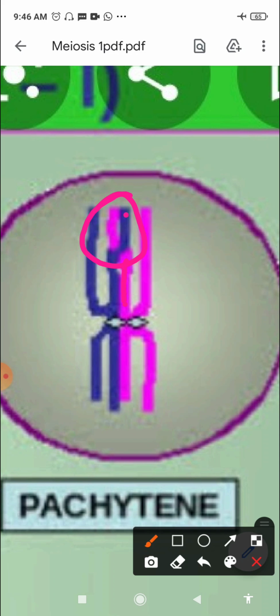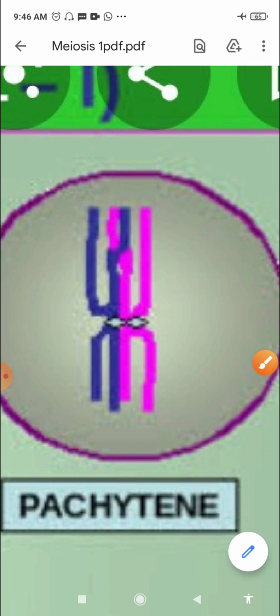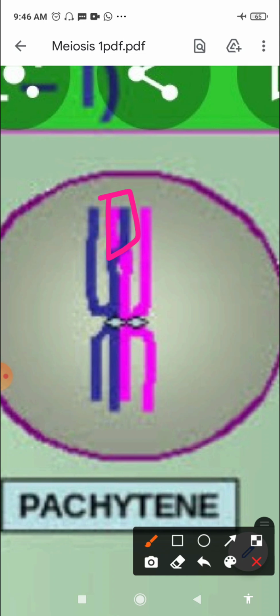And the pink one has joined the blue strand of the chromosome. So what has happened here is that only in this region exchange of segment of chromosome has taken place, right? So recombination of genes is happening, and this is known as crossing over, right?